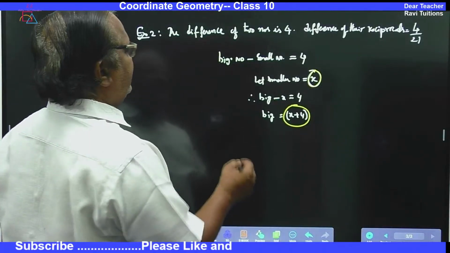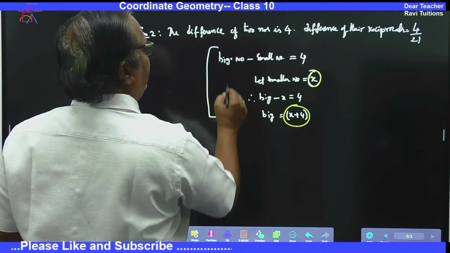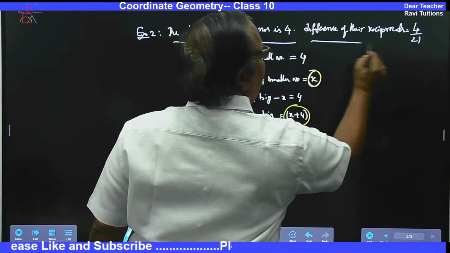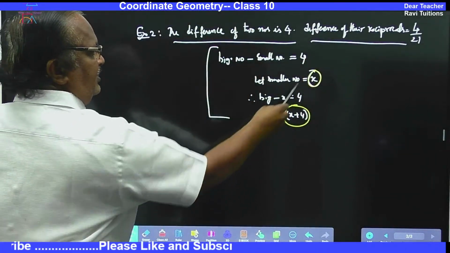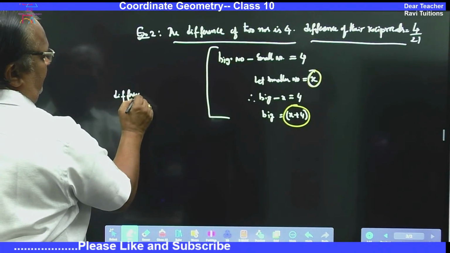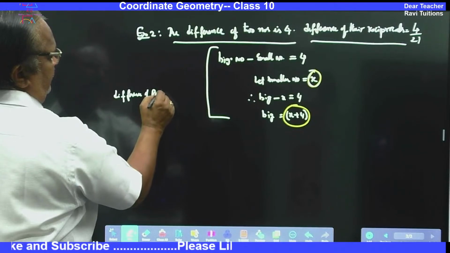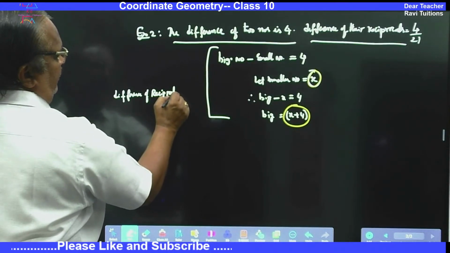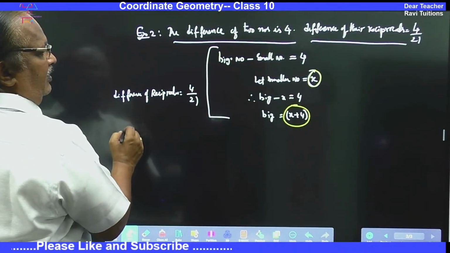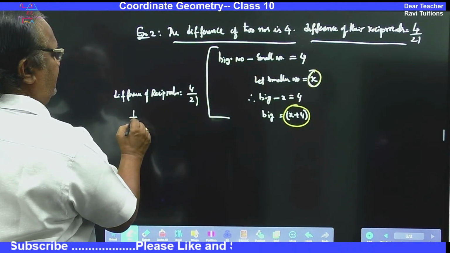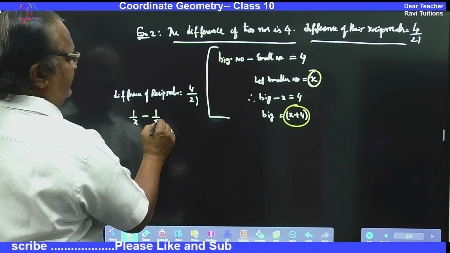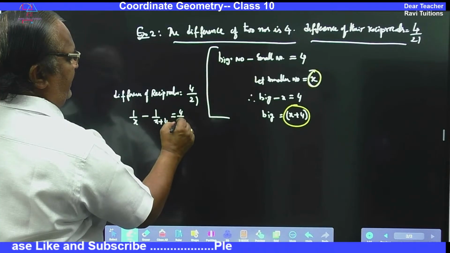So this is the first part, as per the first sentence. Now the difference of the reciprocals. So these two are the numbers. Write: the difference of reciprocals is equal to 4 upon 21. So 1 by x minus 1 by x plus 4 is equal to 4 by 21.